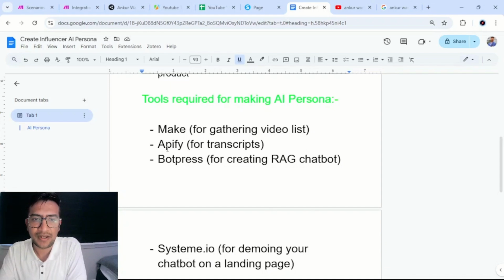Then we use Apify to get transcripts out of those videos. Remember, we are not doing it manually, so we'll be doing everything in bulk. Then we use Botpress for creating the knowledge chatbot. What is that? The chatbot that you're interacting with right now is the one I built using Botpress. And we'll be giving it prompts, we'll be feeding it with a knowledge base, and I'll walk you through all of that.